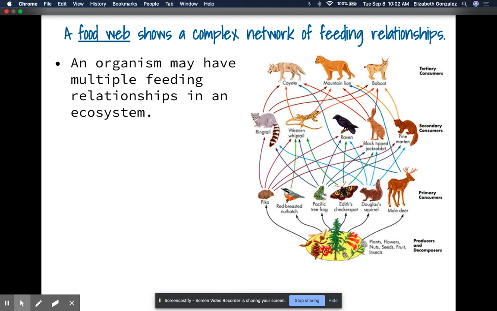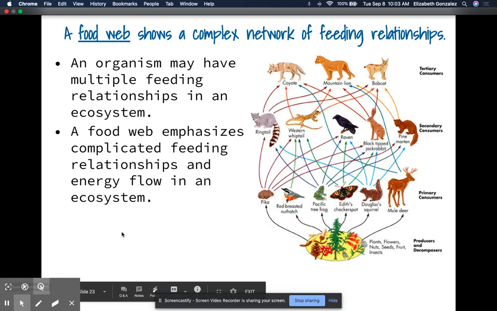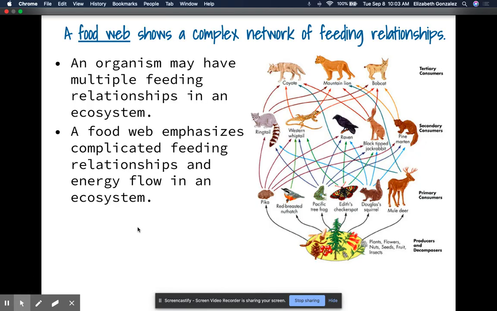An organism may have multiple feeding relationships in an ecosystem, as we see here. A food web emphasizes complicated feeding relationships and energy flow in the ecosystem. So let's see how we read these.